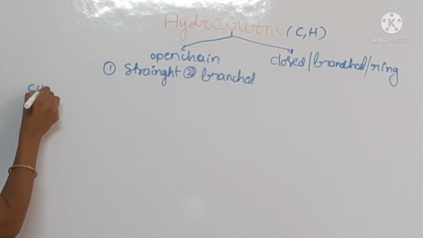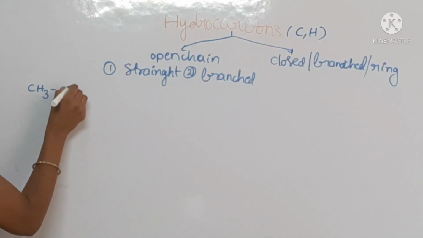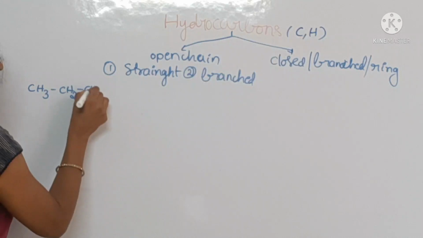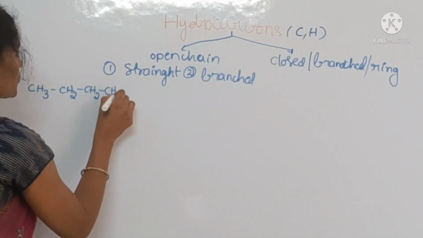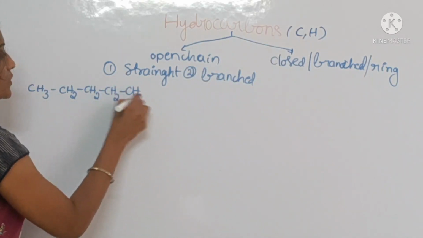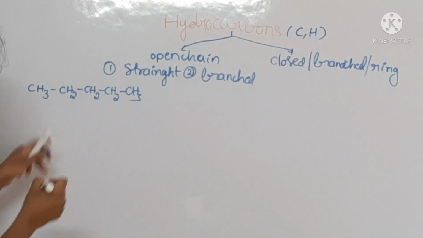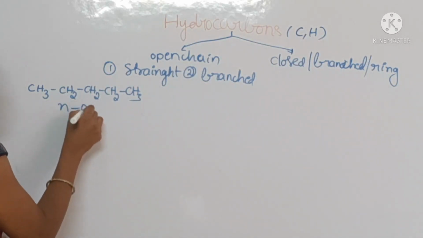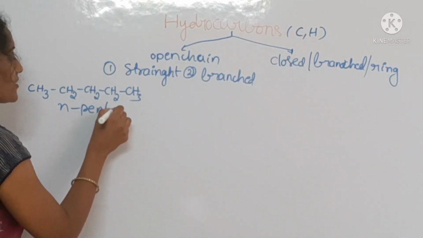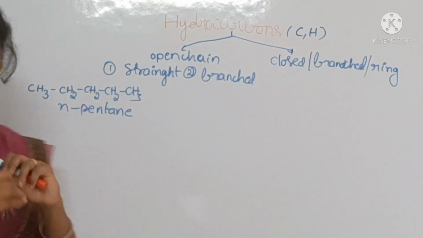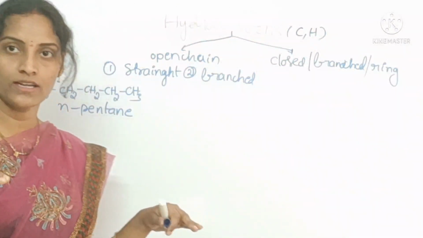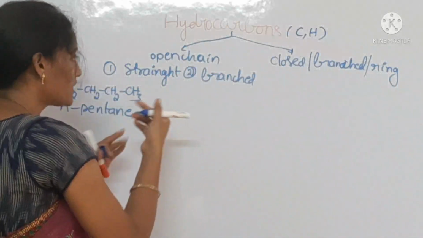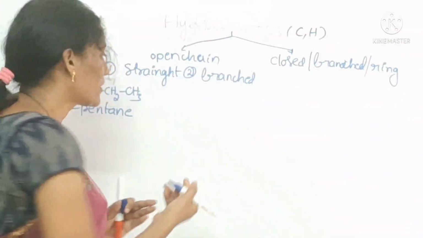You can take one example for straight chain. I am going to take n-pentane, CH3, CH2, CH2, CH2, CH3. See here students, all carbon atoms present in this n-pentane are attached in the same line, so it is called a straight chain hydrocarbon.